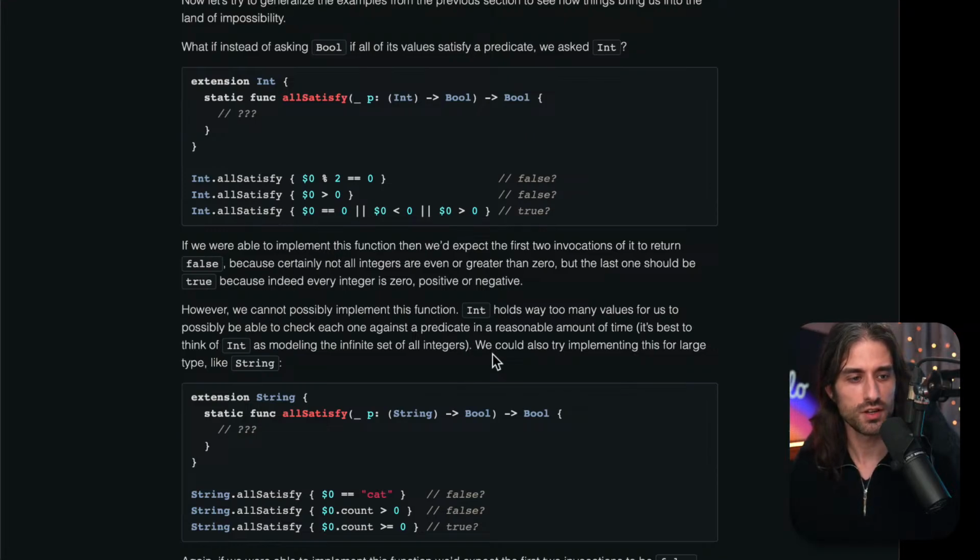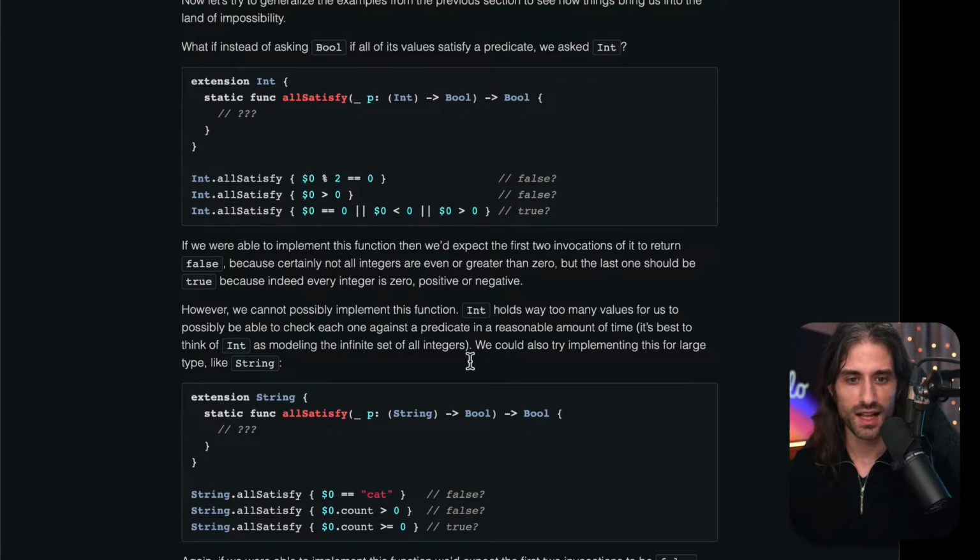This comment is because we know that Int still holds a finite number of values, which is probably 2 to the power 64 these days, ranging from about minus 2 to the power 63 to 2 to the power 63, with some plus or minus 1 thrown in there. But the number of values is 2 to the power 64 in total, which is quite a lot, and not something that we can iterate over in a reasonable time.